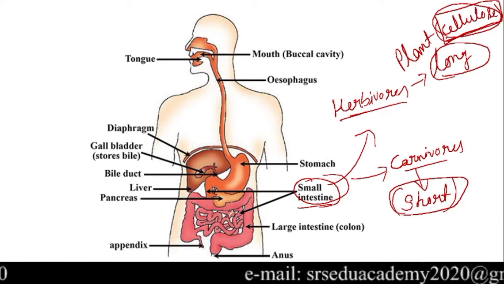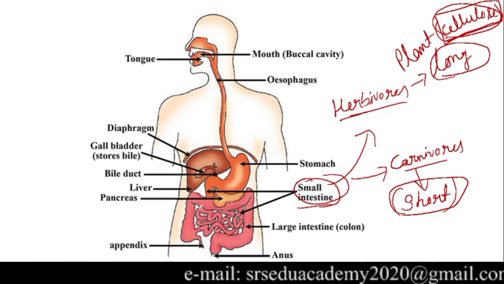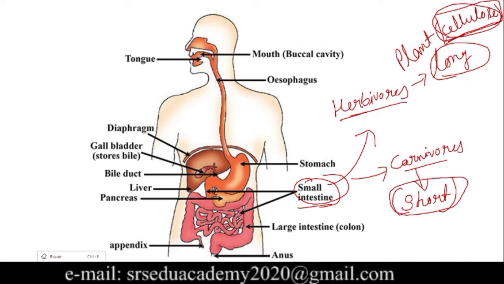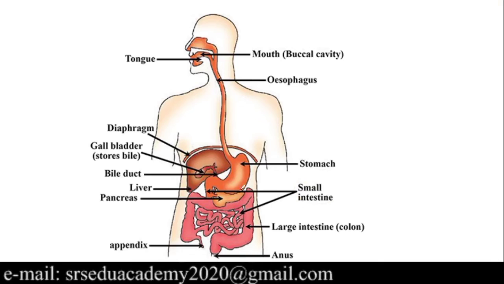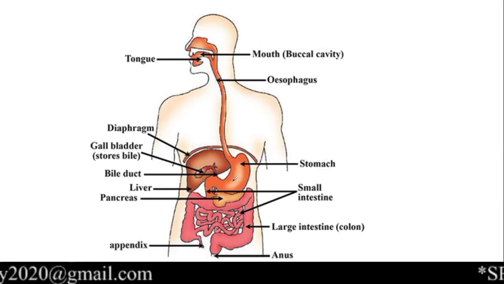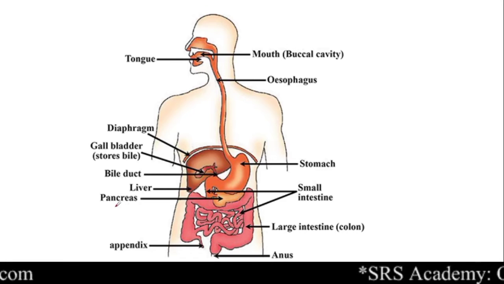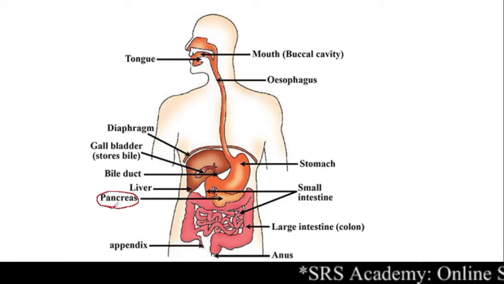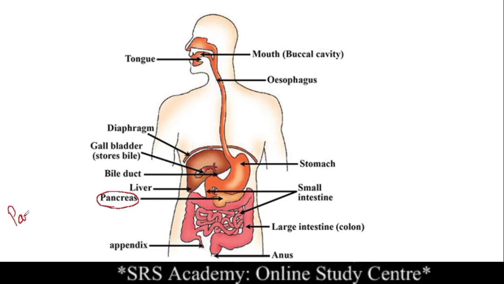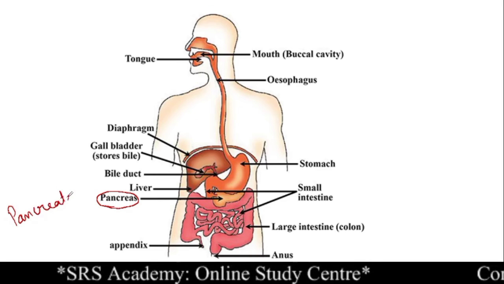So then, what happens in the small intestine and how does the food get digested in the small intestine? Now let us look into that. As we have seen, the food becomes acidic in the stomach, but when the acidic food enters into the small intestine, keep it in mind, here we have one more organ that is called the pancreas. This pancreas also secretes some juices. What do we call them? We call them pancreatic juices.